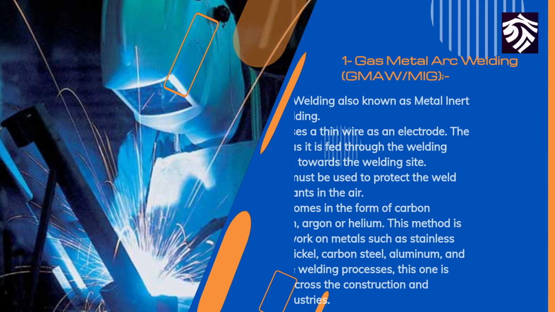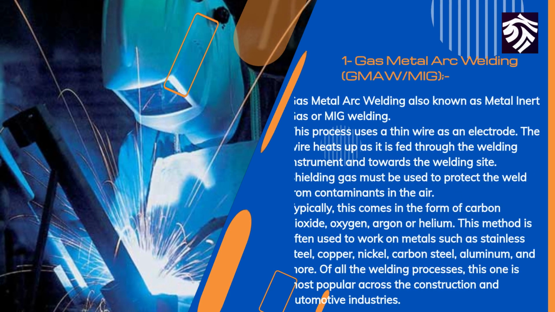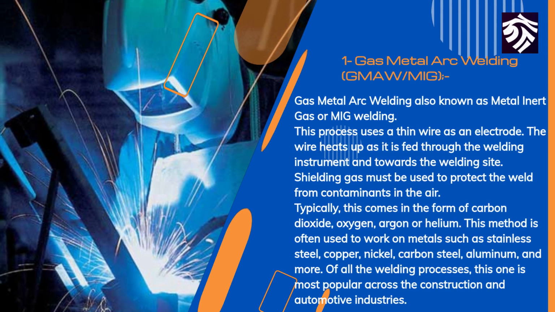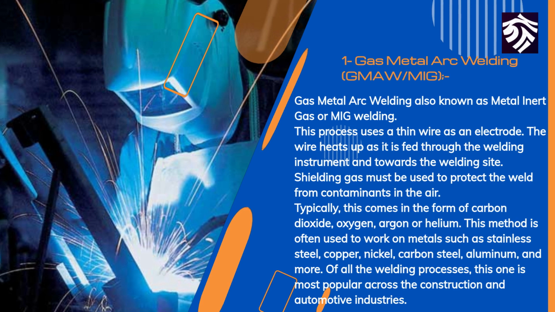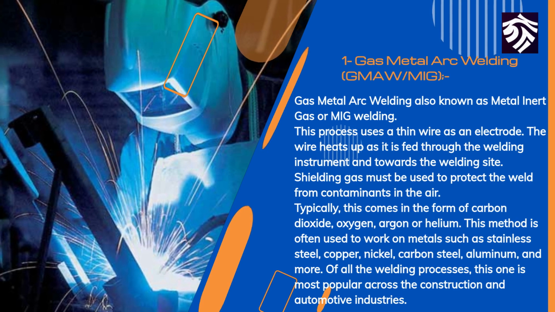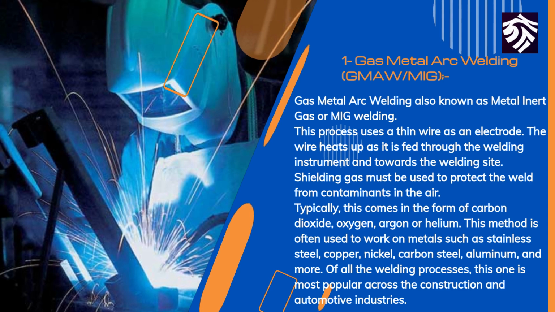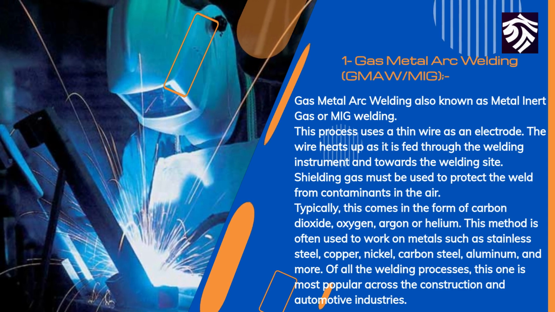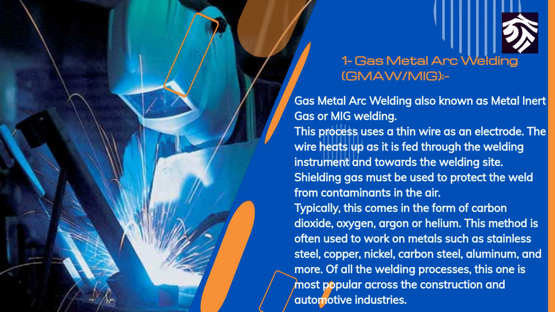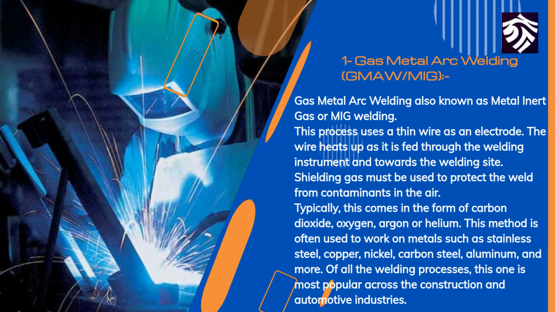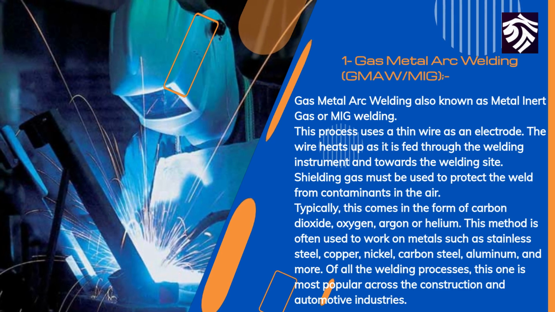Gas metal arc welding, also known as metal inert gas or MIG welding. This process uses a thin wire as an electrode. The wire heats up as it is fed through the welding instrument and towards the welding site. Shielding gas must be used to protect the weld from contaminants in the air. Typically, this comes in the form of carbon dioxide, oxygen, argon or helium.